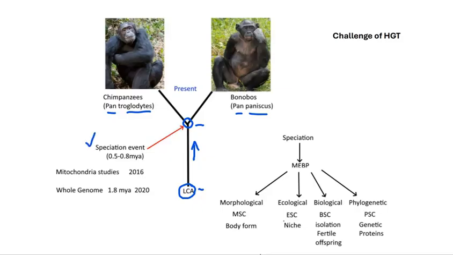However, studies suggest that such an event occurred, by one account approximately 1.8 million years ago, published in a 2020 study. The interesting part of this study was that it correlated closely with the allopatric speciation event, which was the formation of the Congo River.